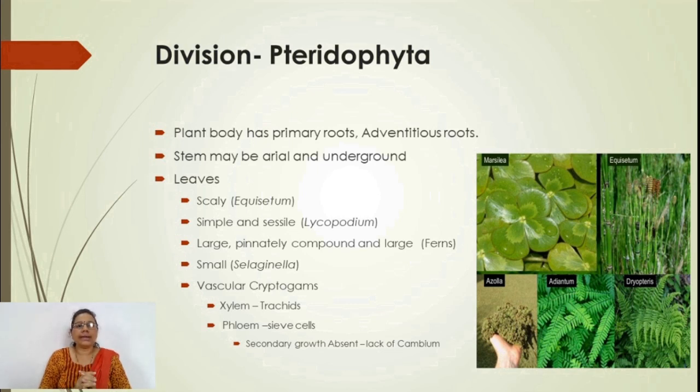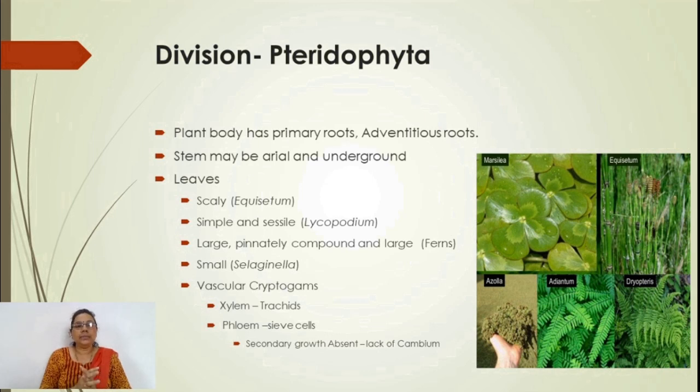They are also called vascular cryptogams. Vascular means production of vascular bundles. Cryptogams means non-flowering plants. So the Pteridophyta division is the vascular cryptogams. The vascular bundle is made up of xylem and phloem tissue. Xylem is the main tissue for the conduction of water, and phloem for the translocation of food material. Here in Pteridophyta, xylem is made up of tracheids and phloem is made up of sieve cells.